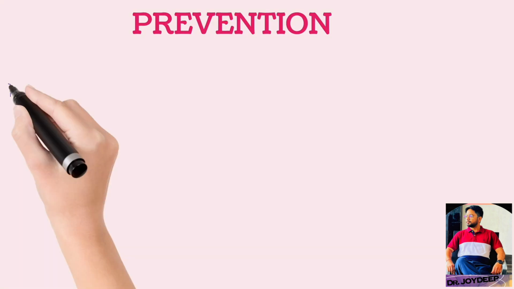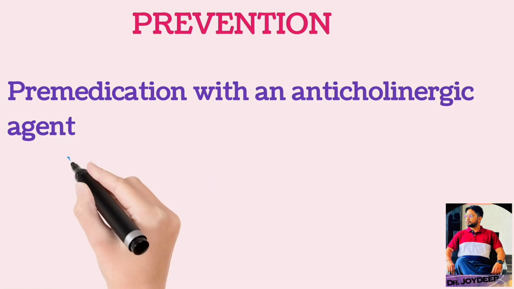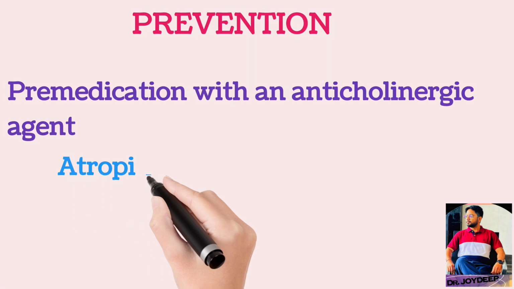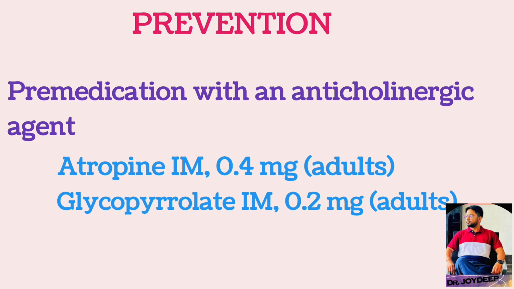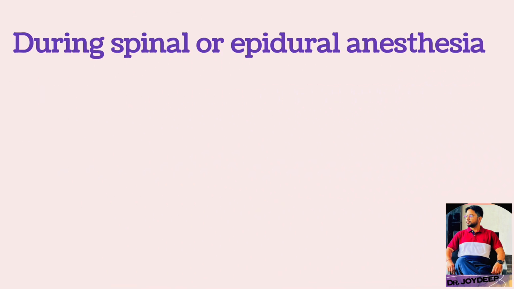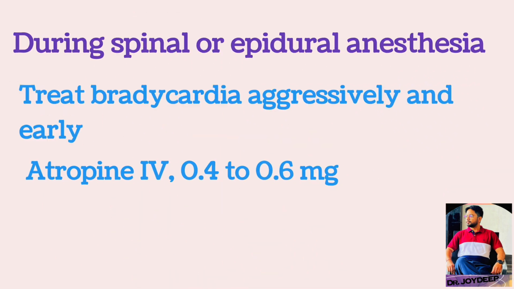How can we prevent this type of situation? We can premedicate the patient who has the risk for vagal response with an anticholinergic agent like atropine or glycopyrrolate IM. Atropine can be given as 0.4 mg and glycopyrrolate 0.2 mg IM in adults. During spinal or epidural anesthesia, bradycardia should be treated aggressively and as early as possible with atropine IV bolus 0.4 to 0.6 mg, as it can progress rapidly to cardiac arrest without warning.